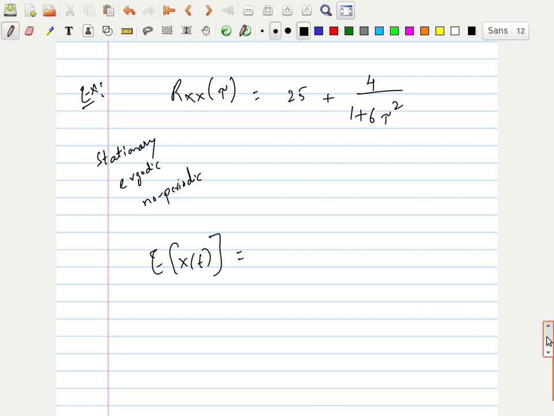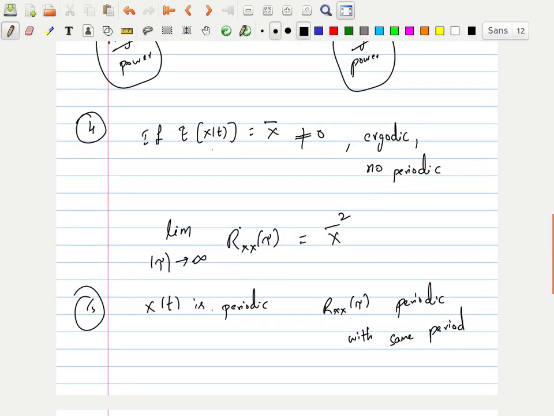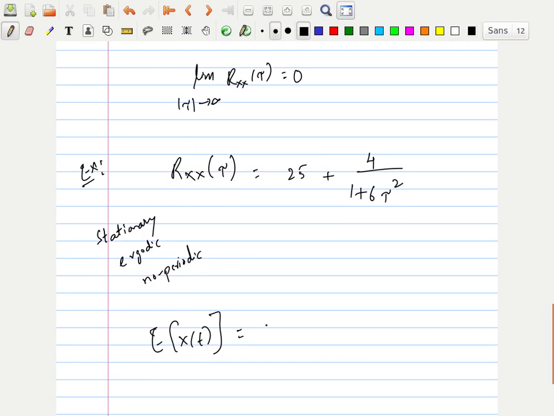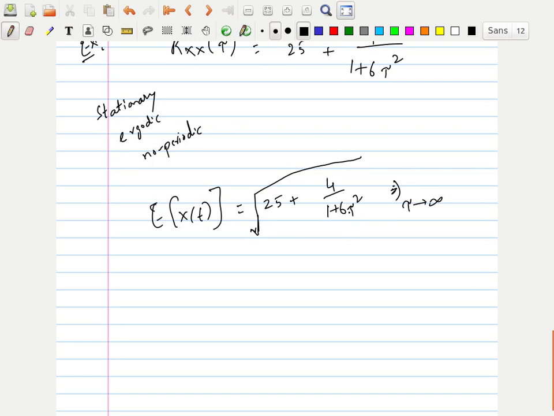I can use the fourth property, because Rxx of tau is given here. So from this, I have to get this mod x. This will be equal to the square root of 25 plus 4 by 1 plus 6 tau square, the whole square root. I'm saying that tau tends to infinity. See what happens if tau tends to infinity: this term becomes 0. So I have only root 25, that equals plus or minus 5. So that's the mean value. From autocorrelation, this is how I get the mean.